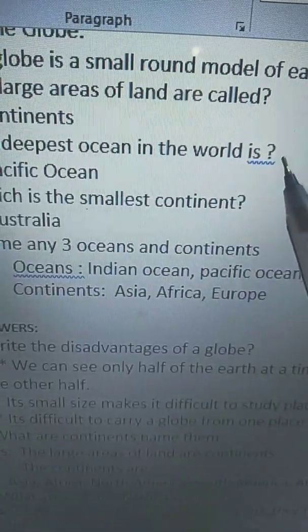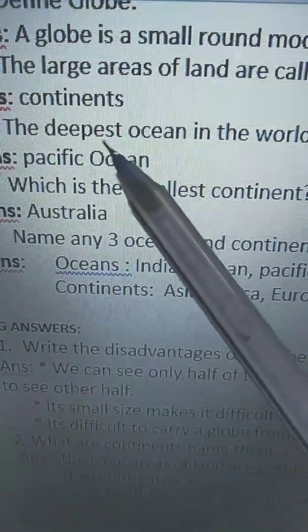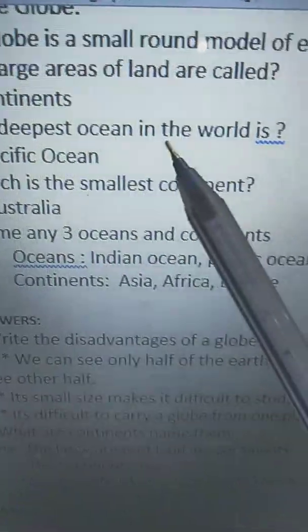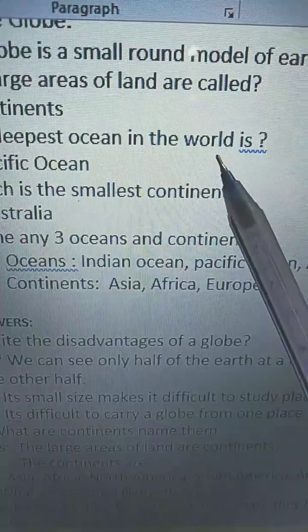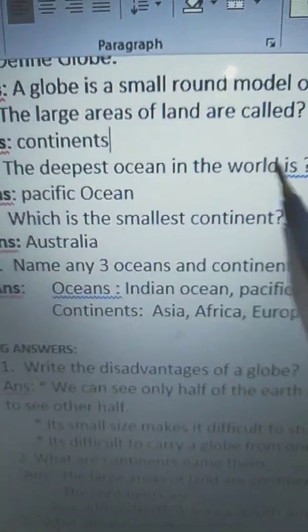Come to the third question. The deepest ocean in the world is the D-E-E-P-E-S-T, deepest ocean, O-C-E-A-N, ocean in the world, W-O-R-L-D, world, is Pacific Ocean. Answer is P-A-C-I-F-I-C, Pacific, O-C-E-A-N, ocean, Pacific Ocean. The deepest ocean in the world is Pacific Ocean.